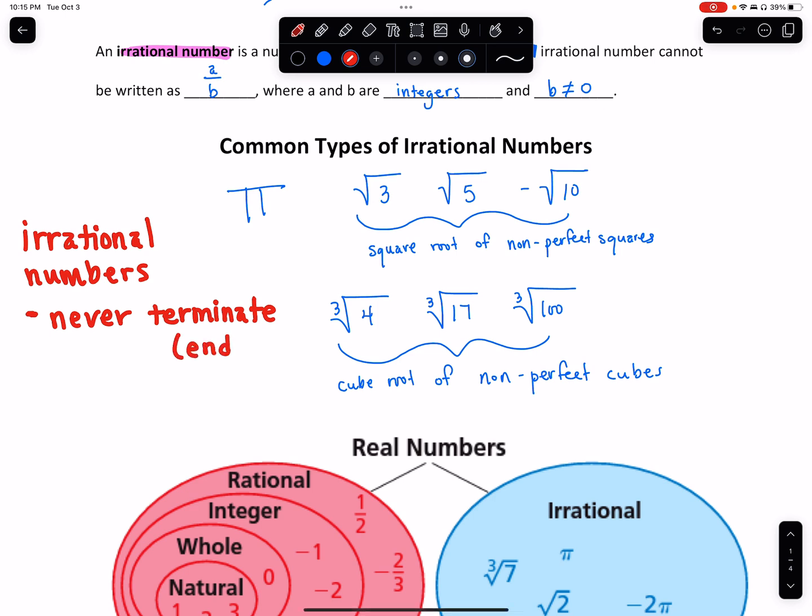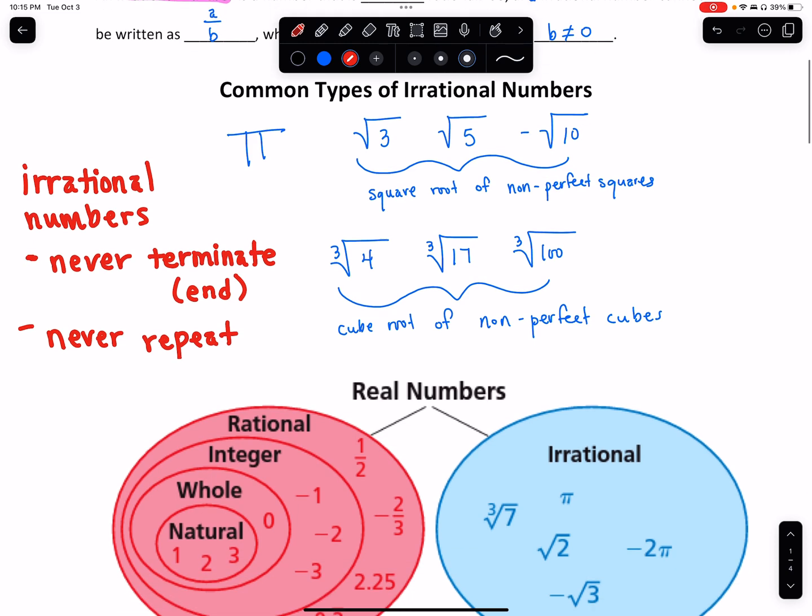They never end. You ever seen Terminator, the movie? When people get terminated, what happens to them? They end, right? And they never repeat. In decimal form, they never terminate and they never repeat. Very important idea. That's what you need to look for.